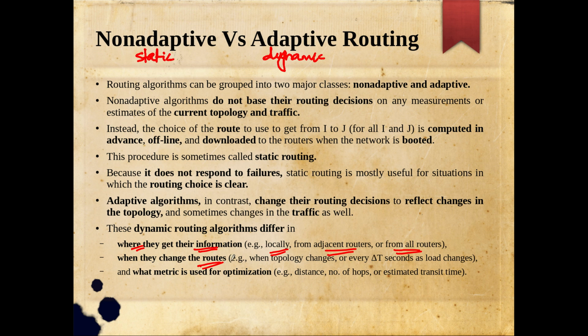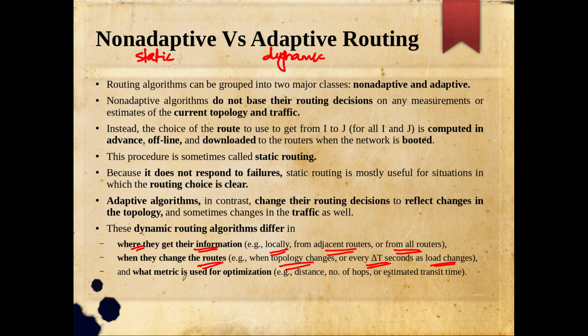So when these changes are happening, whether it is happening only when topology changes, or it is happening in every, say, delta t seconds as load changes. So this is something more flexible, right? In every delta t seconds of time, the algorithm is dynamically changing its path and all. So this is something better, we feel. Or the other way, simply when topology changes, that time only. So this is somewhat static, right? So this is something we preferred, but we have algorithms that run in both categories.